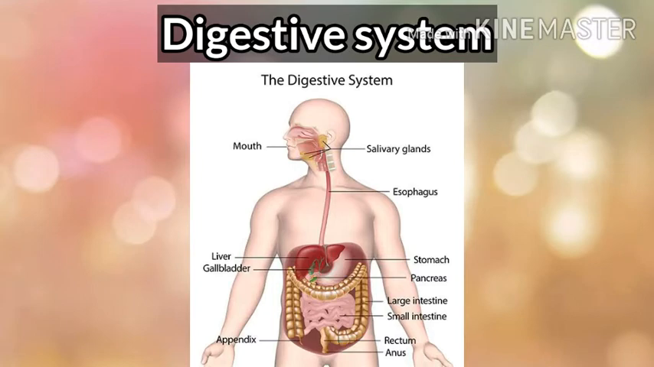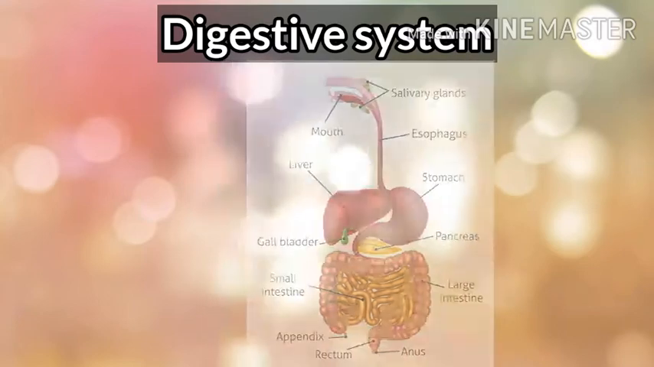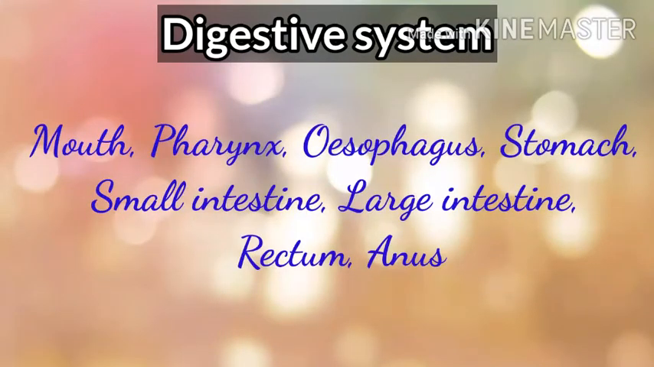So, the alimentary canal is a long, hollow tube that begins at the mouth and ends at the anus. It consists of numerous organs such as mouth, pharynx, esophagus, stomach, small intestine, large intestine and rectum. The rectum opens to the exterior through the anus. You will learn in detail about each of these organs of the digestive system.